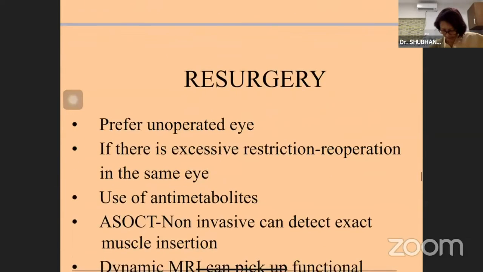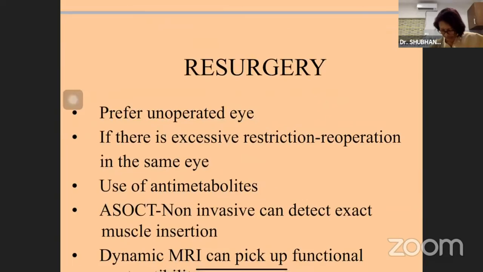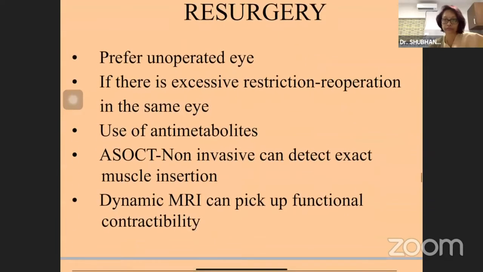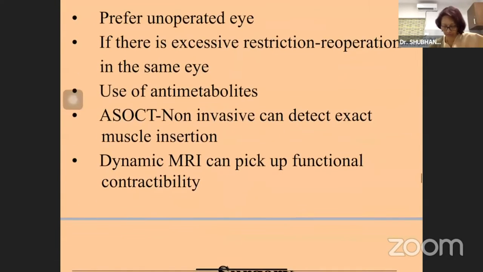For reoperation patients, we prefer the unoperated eye, and if there are excessive restrictions, reoperation on the same eye is more useful. We can use antimetabolites, AS-OCT and dynamic MRI. AS-OCT is non-invasive and can detect the exact muscle insertion, and it is helpful in planning for patients needing reoperation.